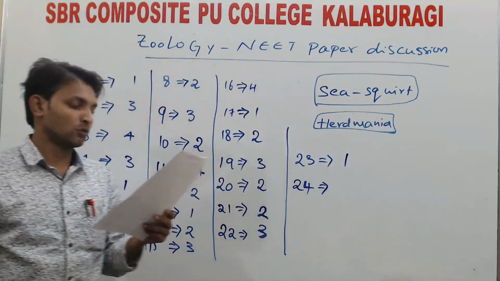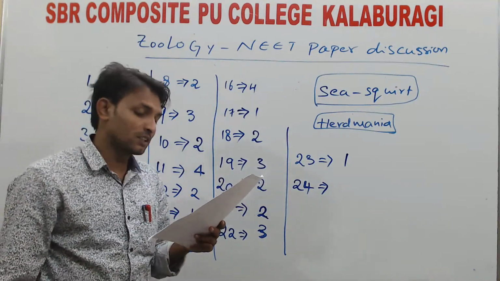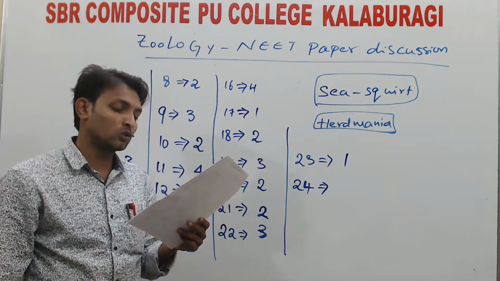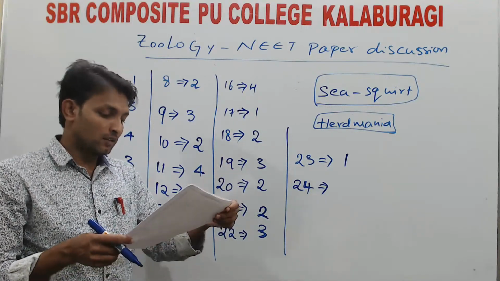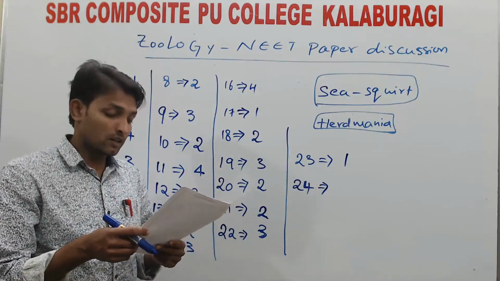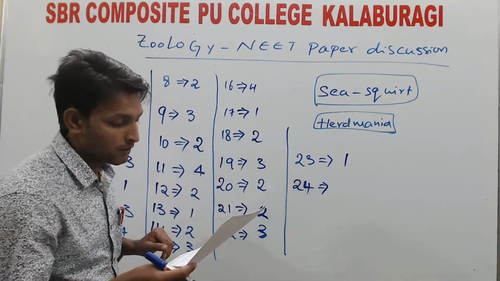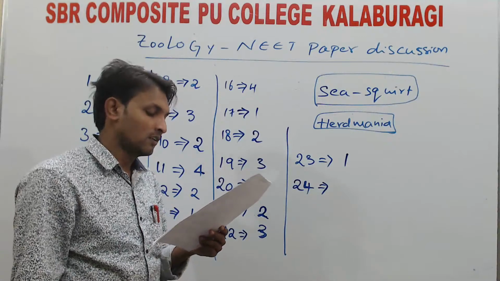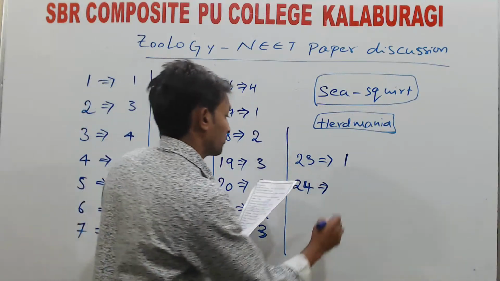Question number 24. Amphioxus belongs to: Amphioxus is nothing but lancelet, Branchiostoma, which belongs to Cephalochordata. In Urochordata, we just discussed tunicates, Herdmania, Ascidia; these are all examples of Urochordata. Branchiostoma, lancelet or Amphioxus, belongs to the subphylum Cephalochordata.